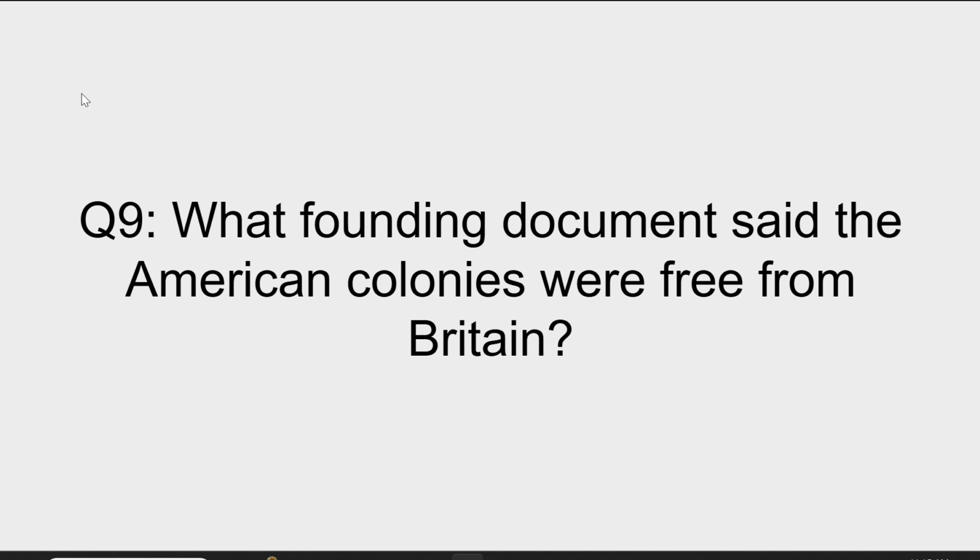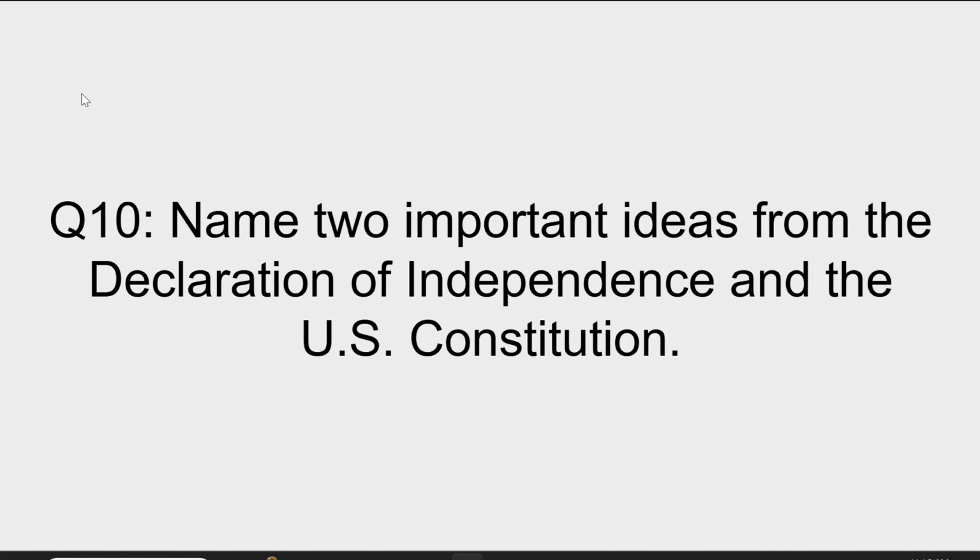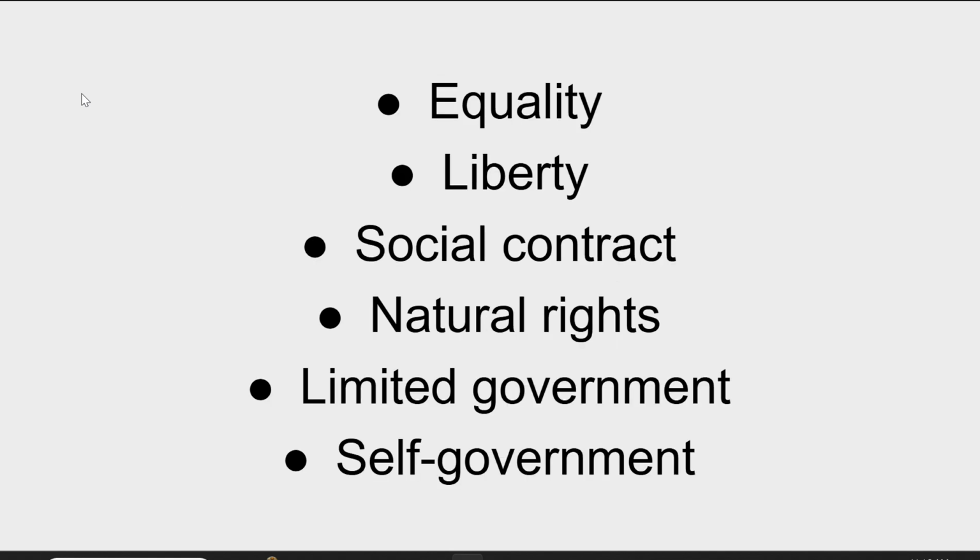What founding document said the American colonies were free from Britain? That was the Declaration of Independence. Name two important ideas from the Declaration of Independence and the U.S. Constitution. You would be able to have equality, liberty. There's that social contract again. Natural rights, limit to government, and self-government. The social contract means that even though we don't really sign it, it's just understood that this is how it's supposed to be, and we agree to follow those rules. Equality means everybody's equal. Liberty means people have rights. So you can pick any of those that you wanted.